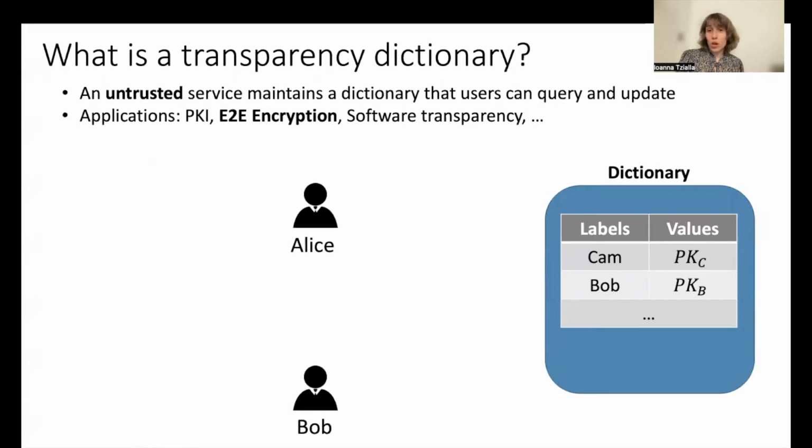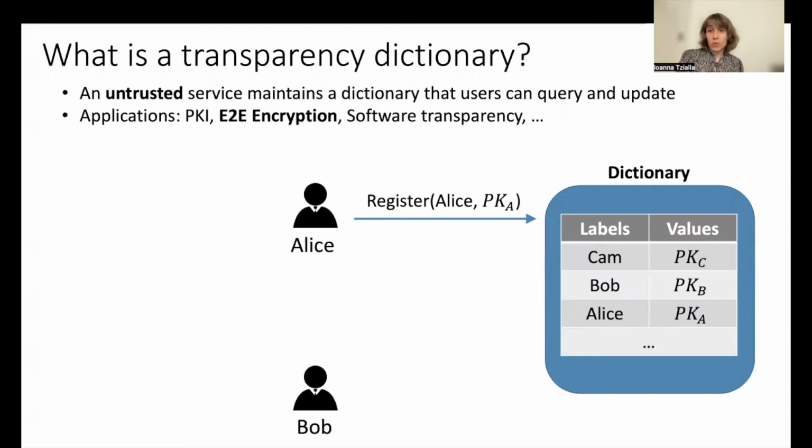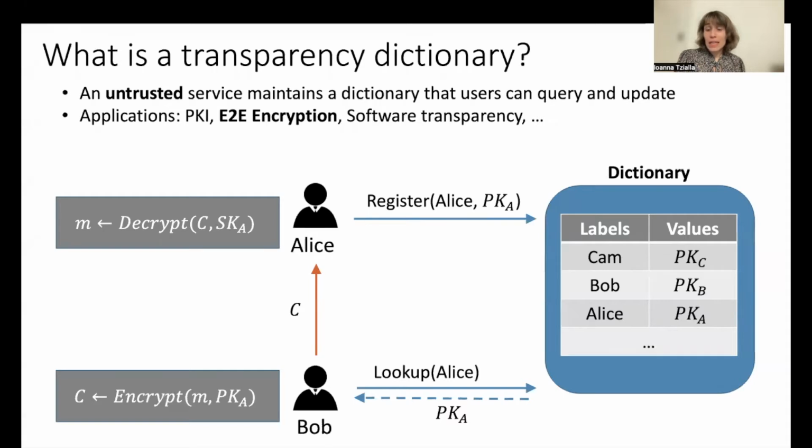When the service is working correctly, it enables two users, Alice and Bob, to communicate securely. If Alice wants to receive encrypted messages, all they need to do is generate a key pair and register their public key to the dictionary. When Bob wants to send an encrypted message to Alice, they query the service for Alice's public key. Then they use Alice's public key to encrypt the message and send the encrypted message to Alice. Because Alice is the only one that knows the corresponding secret key, she is the only one that can decrypt and read the message that Bob sends.